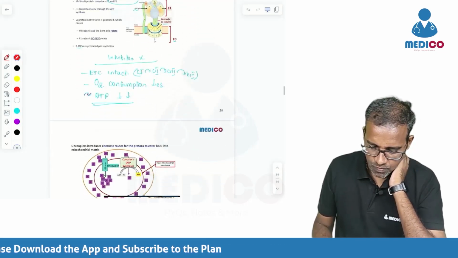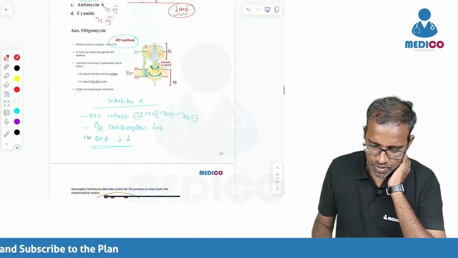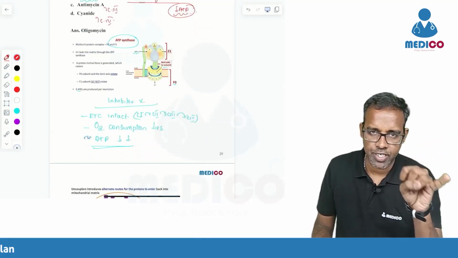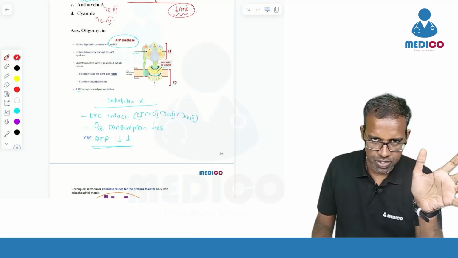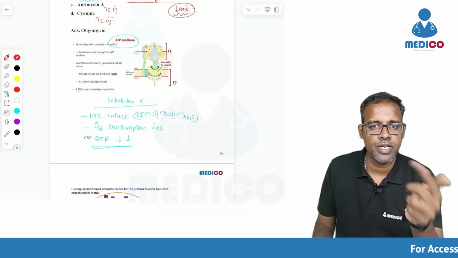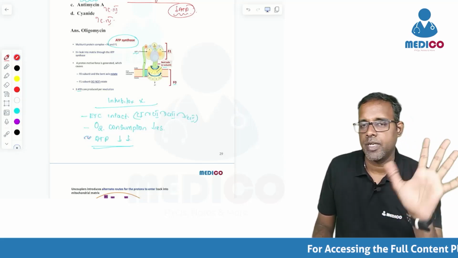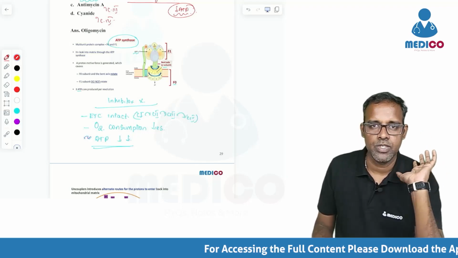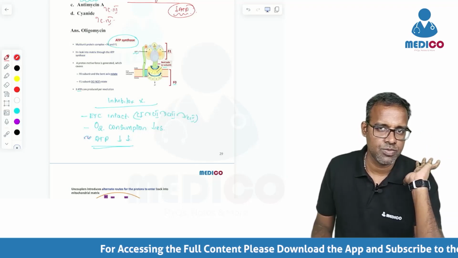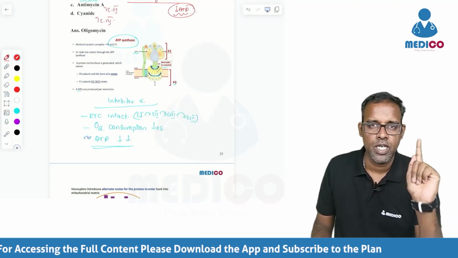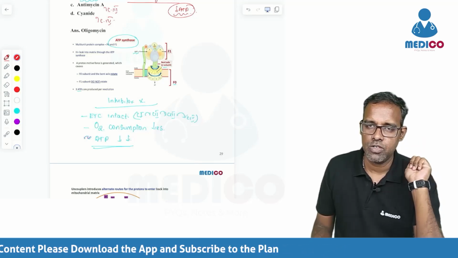So first we should know what the inhibitor is doing. The inhibitor is keeping the electron transport chain intact. It is not disturbing it, but oxygen consumption is reduced and ATP is reduced. So there is a problem in ATP production, which is done by ATP synthase, which has two subunits, F0 and F1. F0 is targeted by this inhibitor called oligomycin.